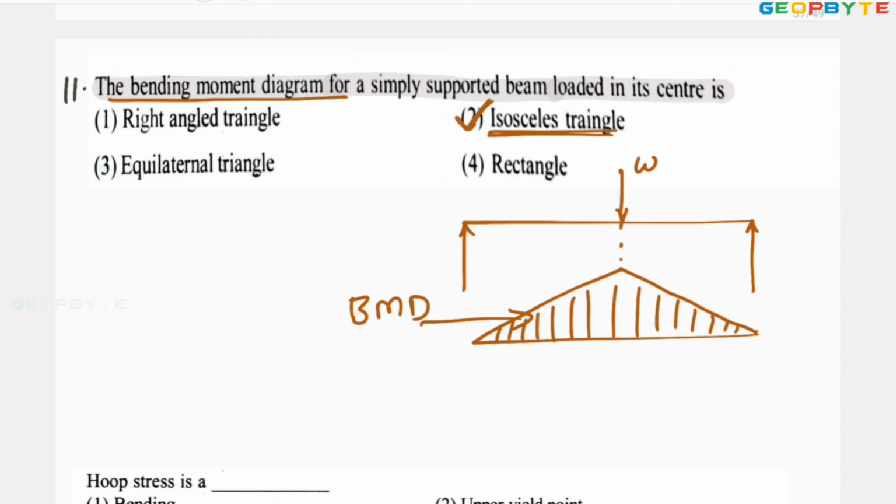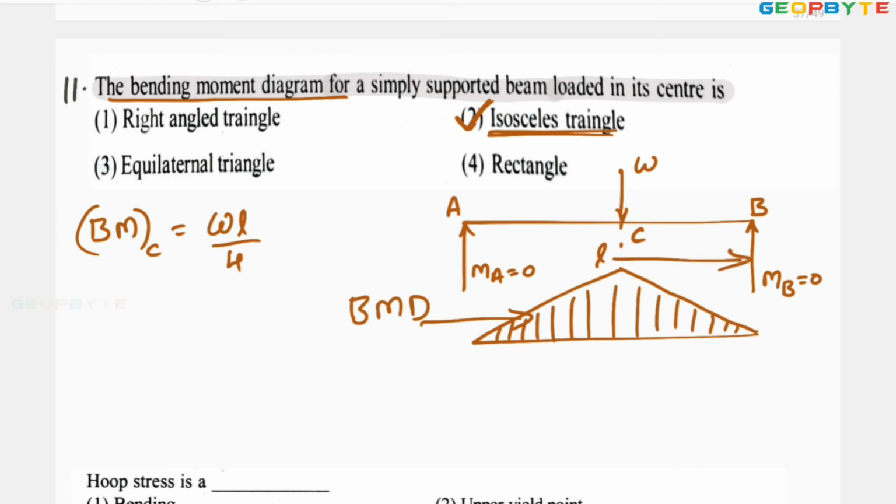Let this be support A, support B. Bending moment at B equal to 0, bending moment at A equal to 0. At the center, maximum bending moment is occurring. Bending moment at center C equal to WL by 4, where L is the total length of the beam. That is how you can decide the bending moment. I hope you got my point.